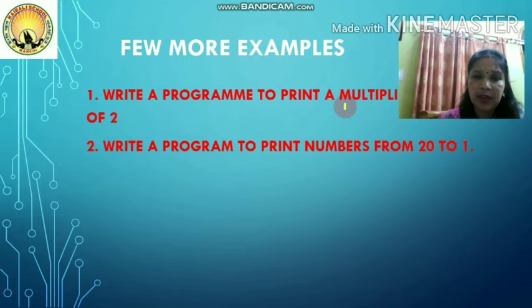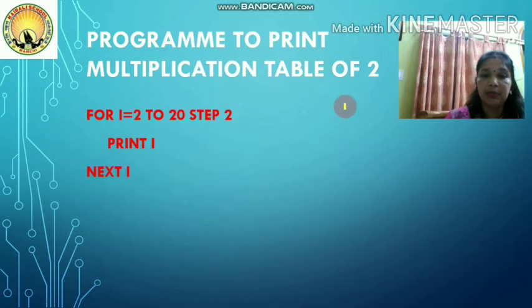So take any variable, start its value from 2 to which value? 20, and step will be 2. What do you have to do? Print that value and then next variable. So let me show you how it can be done.